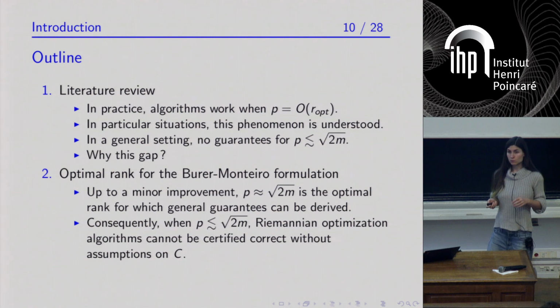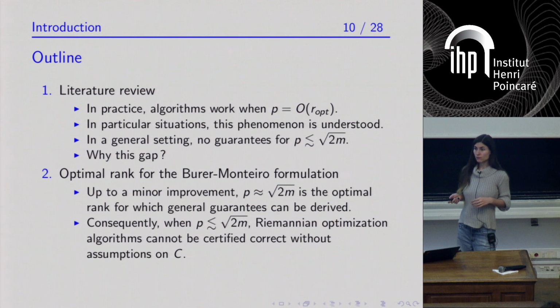But with this improvement, it's essentially optimal in the sense that for almost any A and b, if you take the factorization rank to be smaller than square root of 2m, then there are cost matrices for which Riemannian optimization algorithms can fail.